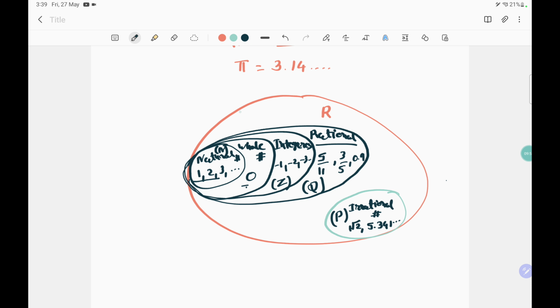So in the real numbers diagram, R is the short form for the real numbers, Q is the short form for the rational numbers, Z is the short form for the integers, W is the short form for the whole numbers, N is the short form for the natural numbers, and P, or sometimes they write Q dash, is the short form for the irrational numbers.